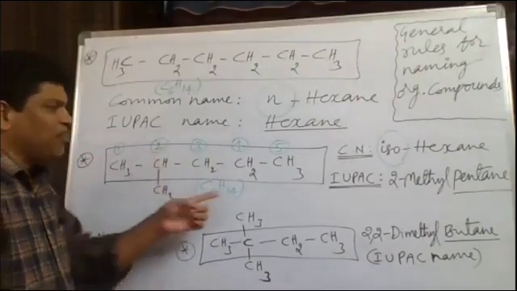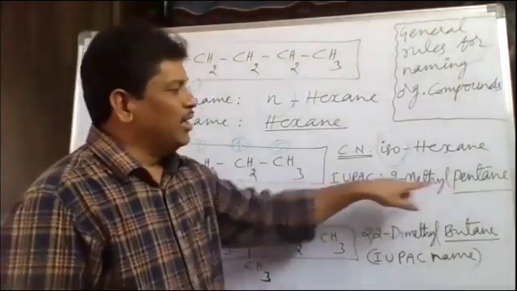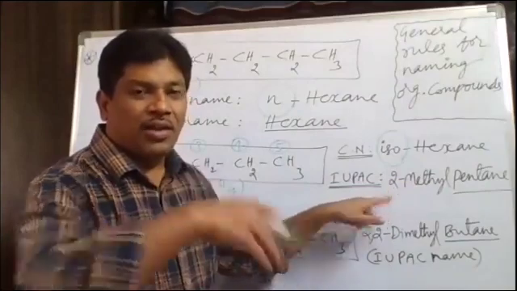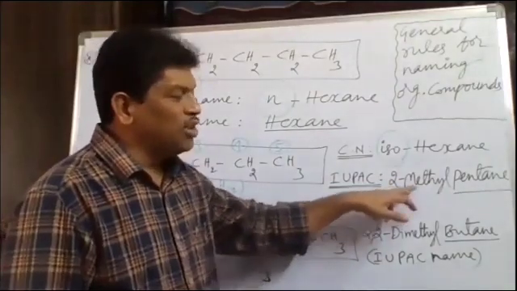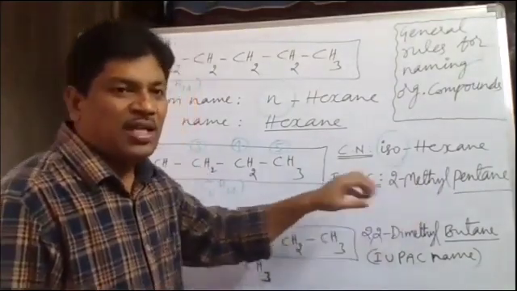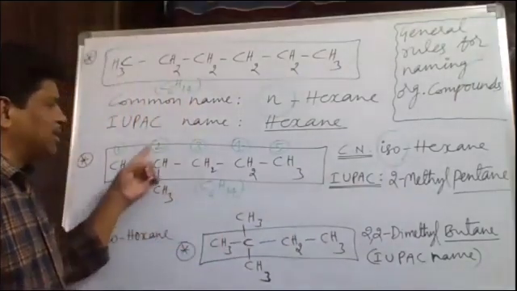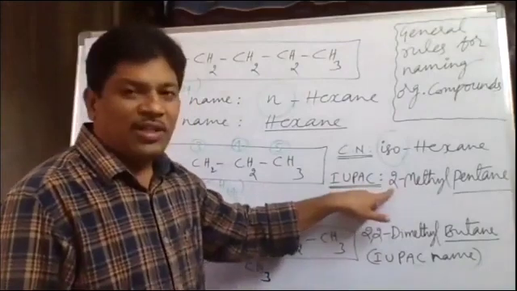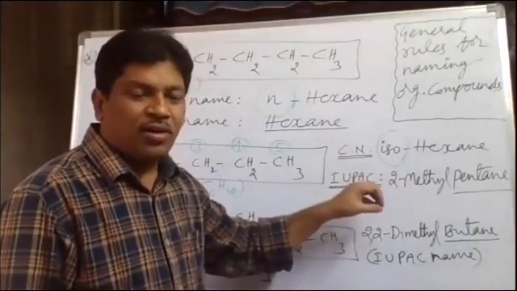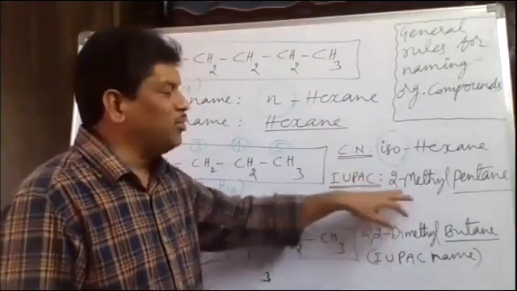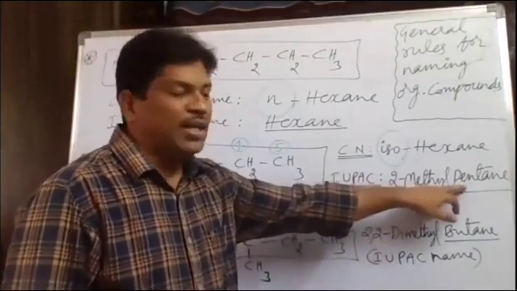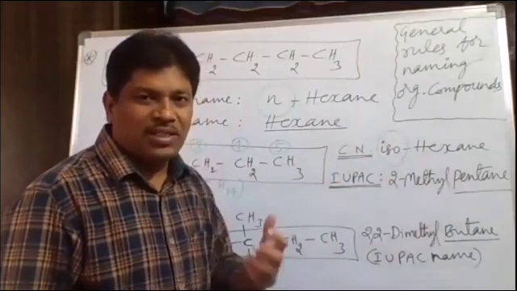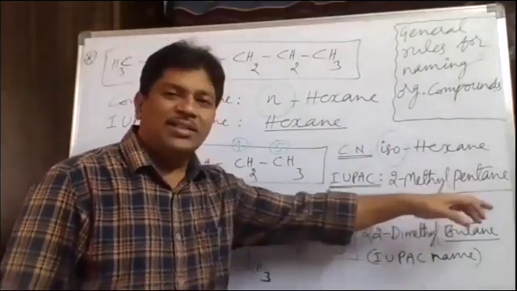So pentane, 2-methylpentane. Here the 2 indicates what? The locant or locant position of the methyl branch. The methyl branch is present on which carbon? On the second carbon. So we say 2-methyl, where 2 indicates the location or locant position of the methyl group. And pent indicates what? The word root indicates what here? The presence of 5 carbons in the parent chain. And ane indicates what here?